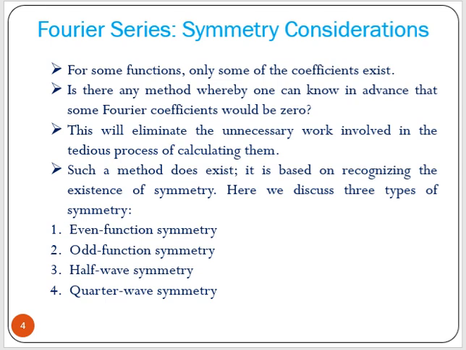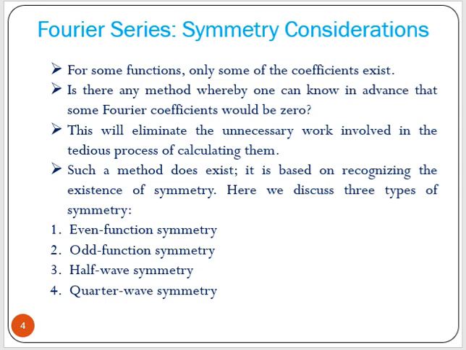This will eliminate the unnecessary work involved in the tedious process of calculating them, because we have to perform integration. Such a method actually exists. It is based on recognizing the existence of symmetry. What are the types of symmetry? We can have even function symmetry, odd function symmetry, half wave symmetry, and another one called quarter wave symmetry.